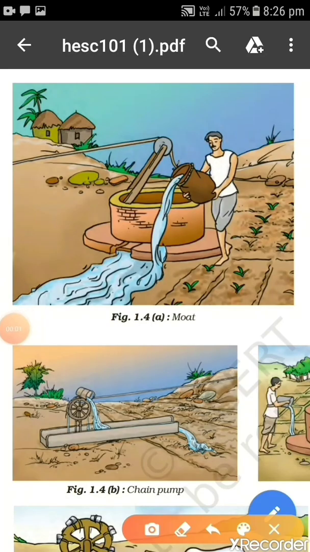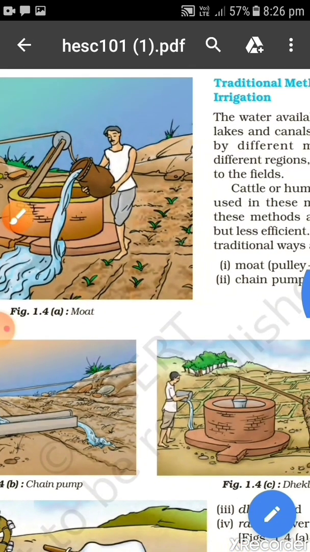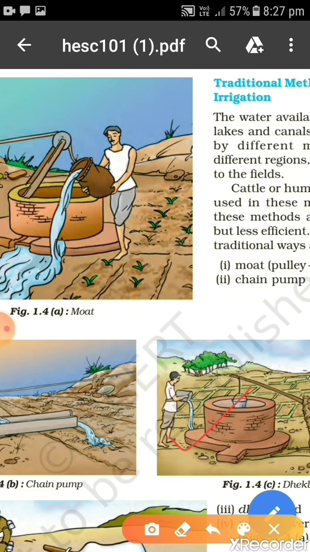Children, this is a picture of mode and this is a picture of dhekli, as you are able to see on your screen. In both cases, two things are common. One is a well and second is a human being. So in both cases, the human being is fetching water from the well and pouring it directly onto the crops manually.